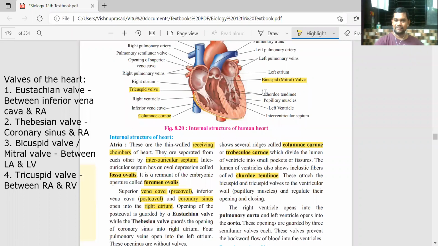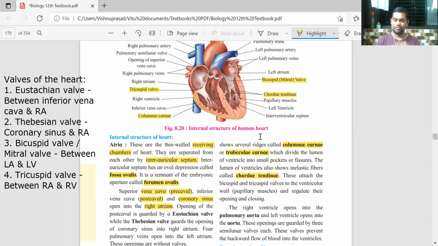See this. Chordae tendinae. दिख रहा है. Okay, so it's like जो bicuspid and tricuspid valves हैं, chordae tendinae उन valves को ventricles के wall से connected रखते हैं, so that they open in the right direction. Getting it? It's like the hinge of a door. The door will always open in one direction.